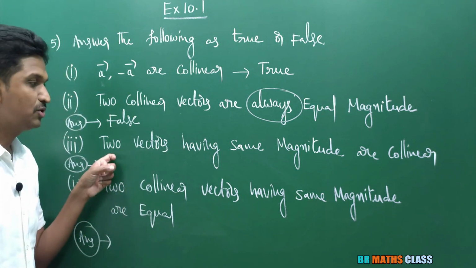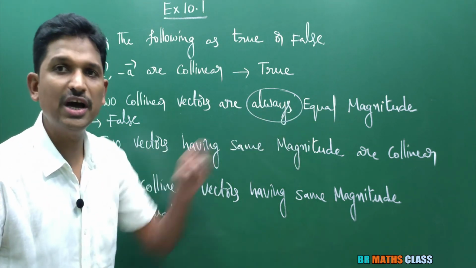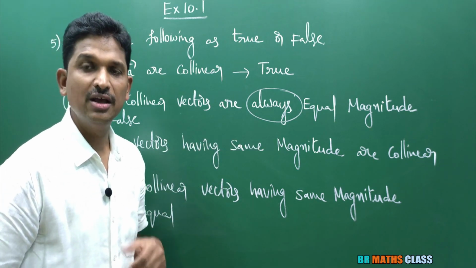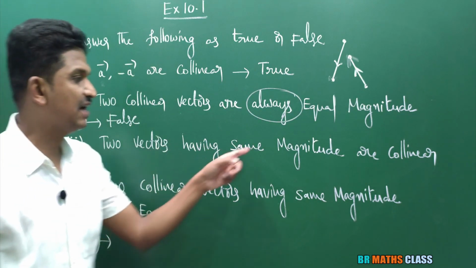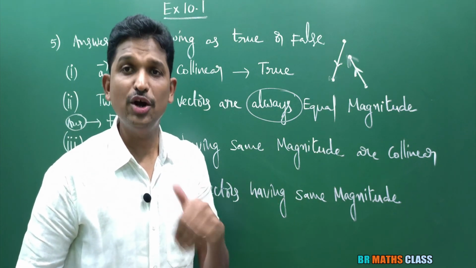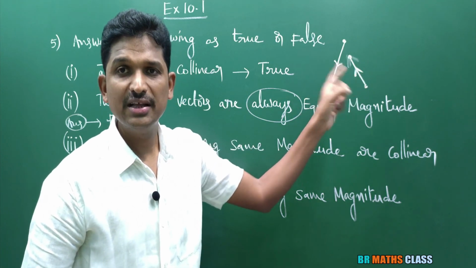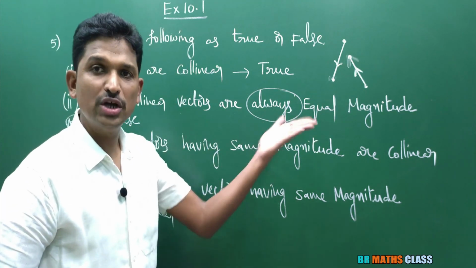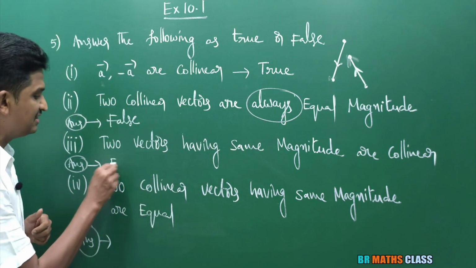Okay. Now you observe, two vectors having same magnitude are collinear. How can we say this? You observe here, I consider two vectors with same magnitude. What they are saying? Two vectors having same magnitude are collinear. Collinear means what? Vectors which lie on a same line or on parallel lines. Even though these two vectors' magnitudes are equal, they are not parallel. So this is 100% wrong. You can easily identify. So this is true or false? This is false statement.